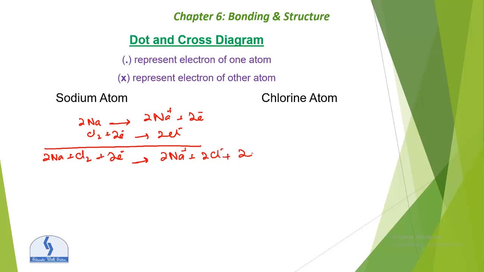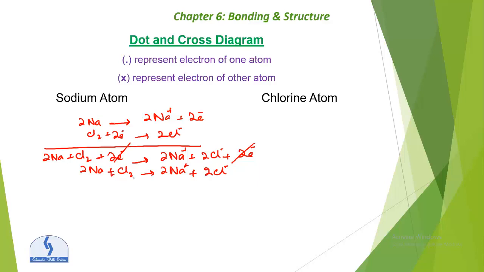These electrons will cancel out. So the result is 2 Na plus Cl2 gives 2 Na plus and 2 Cl minus. This is basically the reaction between sodium and chlorine, because chlorine exists as a molecule.